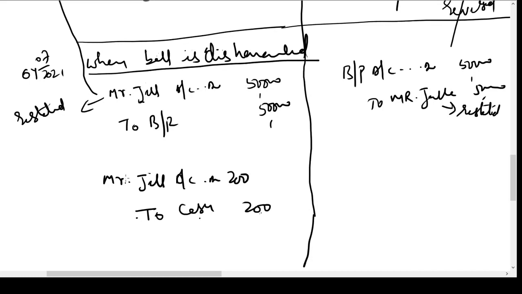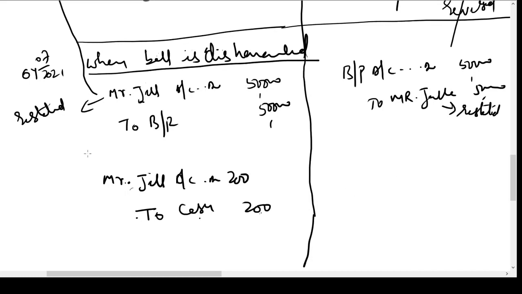I have to get this money back from Mr. Jill. So I will treat it as if I have paid the money to Mr. Jill, so that tomorrow he will give this money back to me. Even though I have paid it to the lawyer, in my books I will write as if I have given this money to Mr. Jill. I want to make him a debtor in my book so that I can collect the money from him in the future.